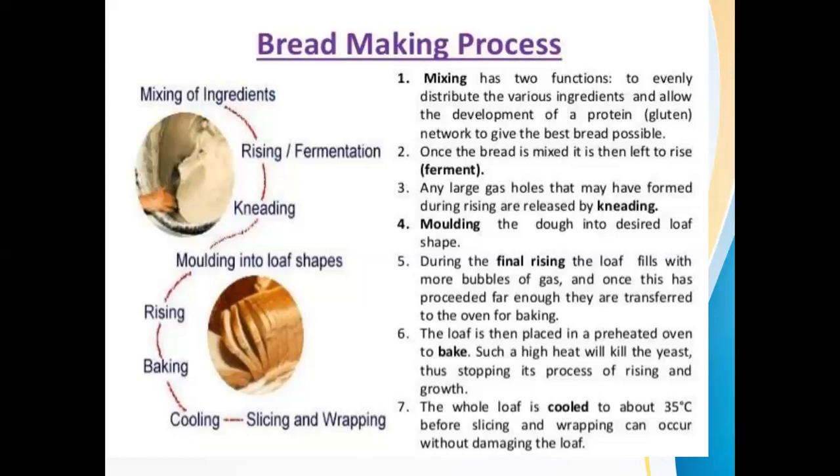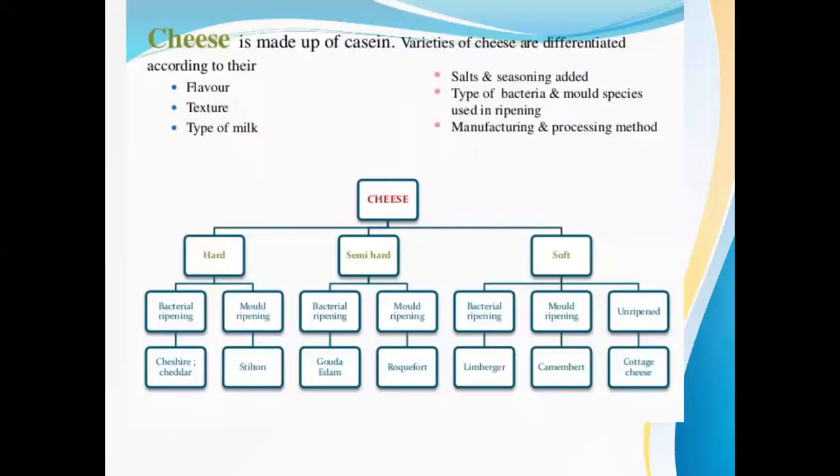Hope you all have understood very well, and the presentation must be in a very neat manner. Okay, coming to the second product, that is cheese. Here cheese is made of a protein called casein. Varieties of cheeses are differentiated according to their flavor, texture, and type of milk.